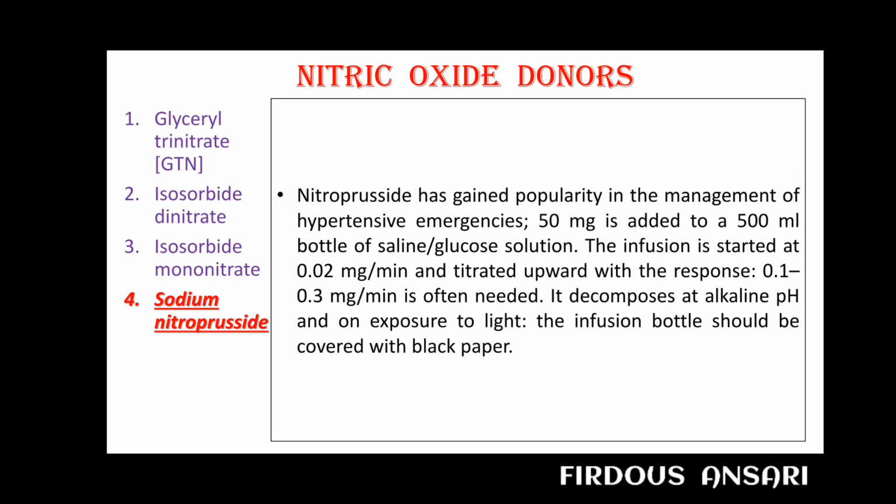Nitroprusside has gained popularity in the management of hypertensive emergencies. 50 mg is added to a 500 ml bottle of saline or glucose solution. This infusion is started at 0.02 mg per minute and titrated upward with response; 0.1 to 0.3 mg per minute is often needed. It decomposes at alkaline pH and on exposure to light, so the infusion bottle should be covered with black paper.